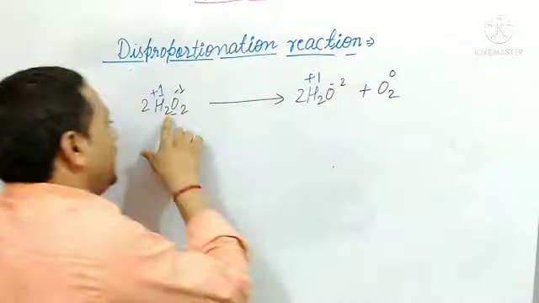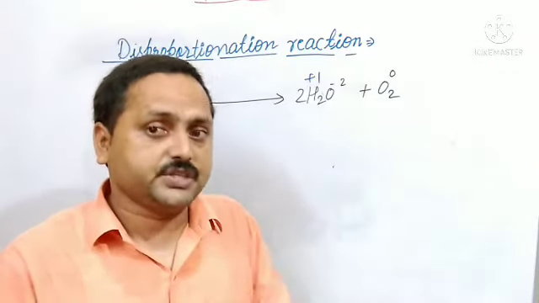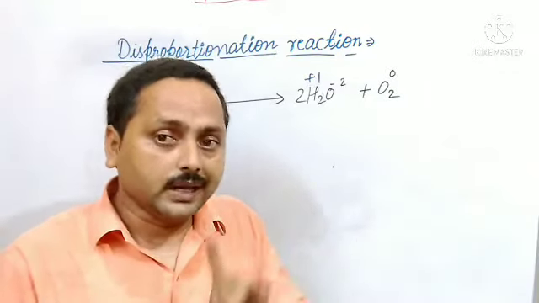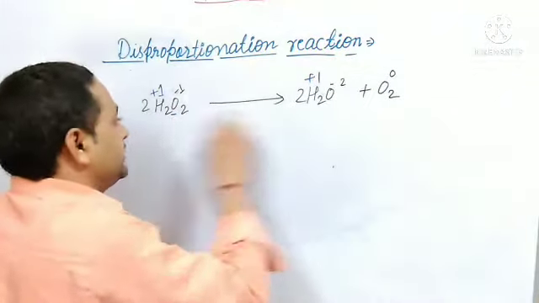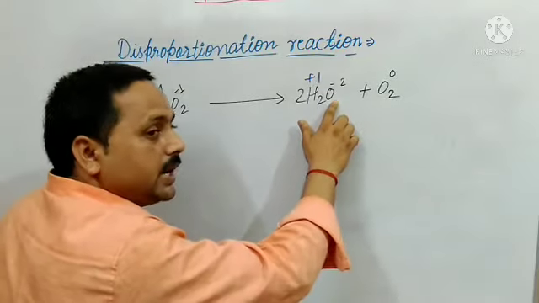It means a disproportionation reaction is a special type of reaction in which one element simultaneously undergoes oxidation as well as reduction. Simultaneously means together. Here this one is oxidizing to 0, and this one is reducing to -2.